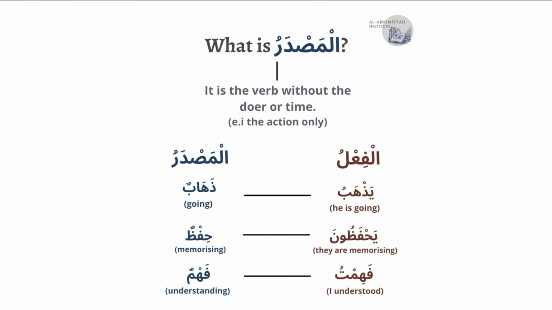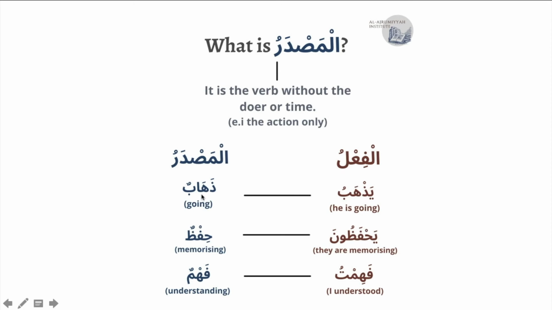So we have the fi'l, the actual verb, which is يذهب يحفظون فهمت. The masdar is the action that each and every single one of these verbs points to on its own without the doer or the time, which is ذهاب going, حفظ memorizing, فهم understanding. So that is what a masdar is. Any single verb in the Arabic language will have a masdar.